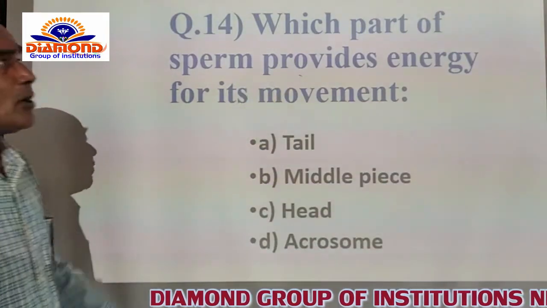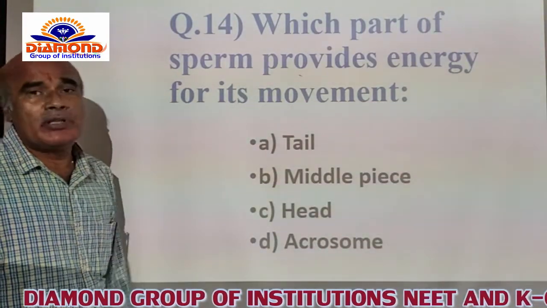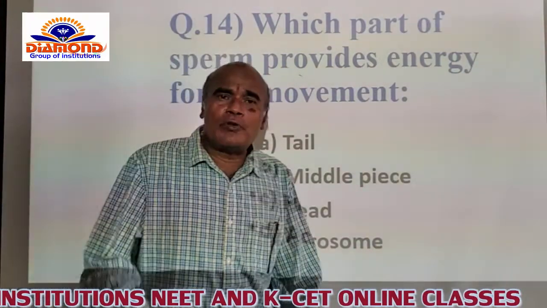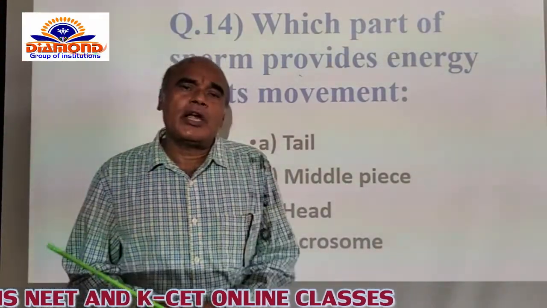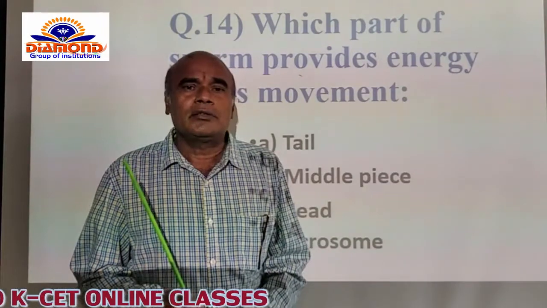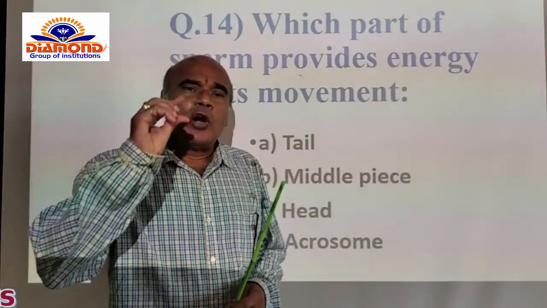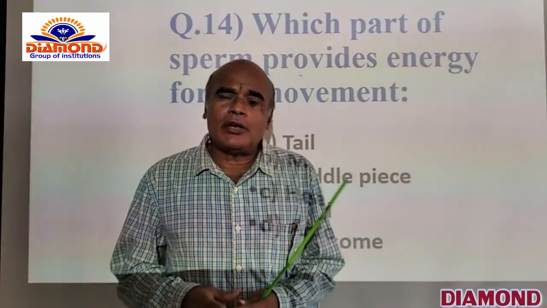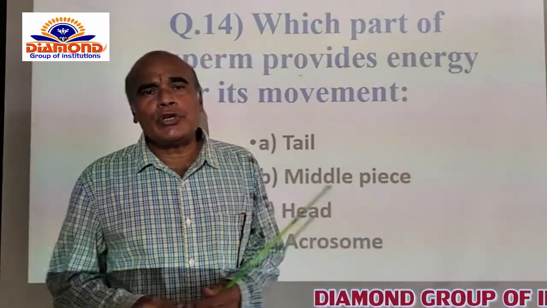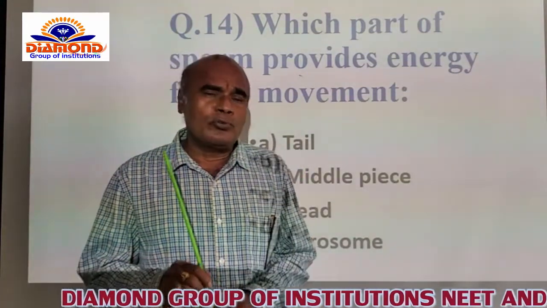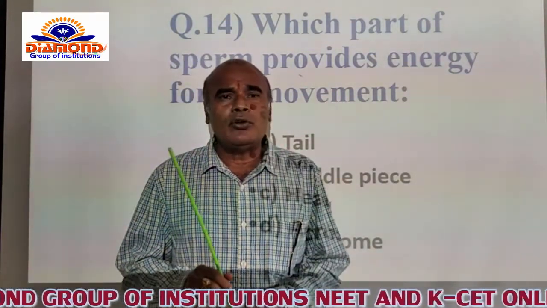Which part of the sperm provides energy for its movement itself? Now you know that each of the sperm is provided with the following parts: head part, neck, middle piece and tail part. Of course, the top of the head part contains the acrosome. The head naturally contains just half the number of chromosomes and one of the allosome.